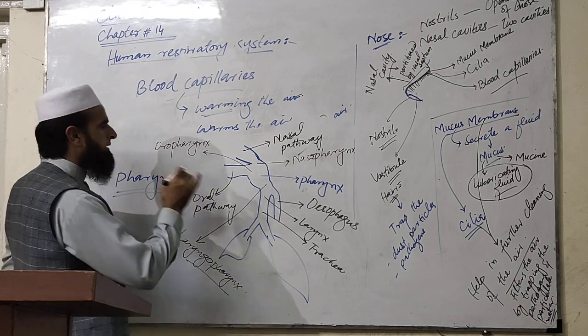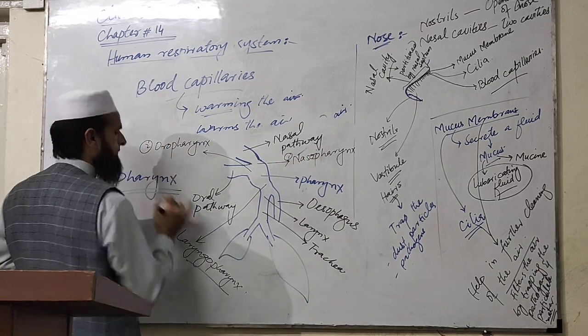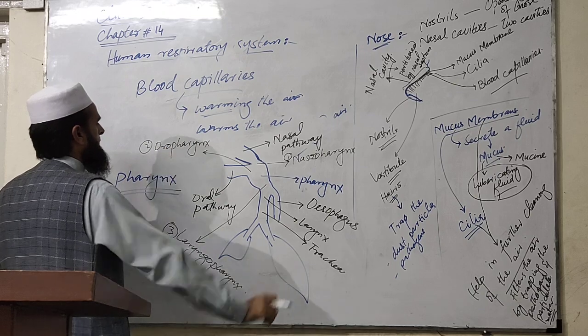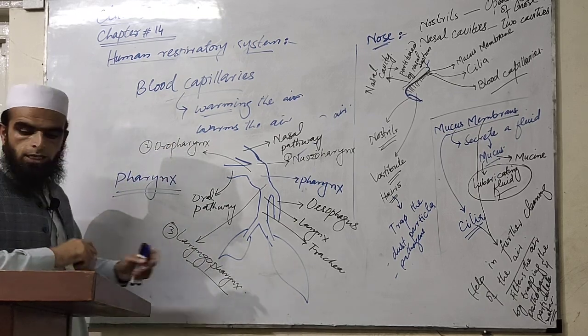So there are three parts of the pharynx: the nasopharynx, the oropharynx and the laryngopharynx.